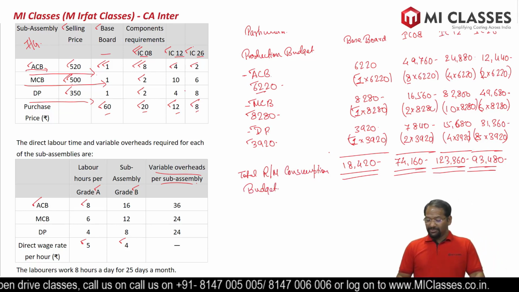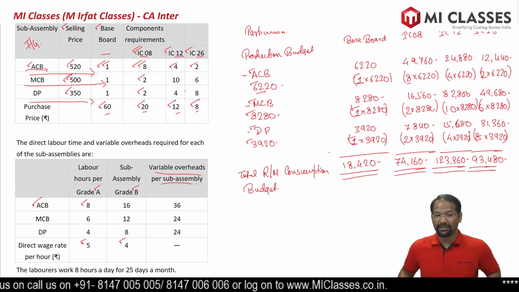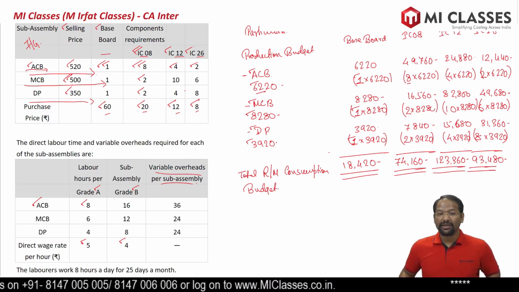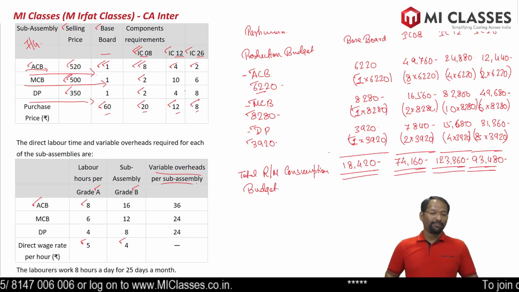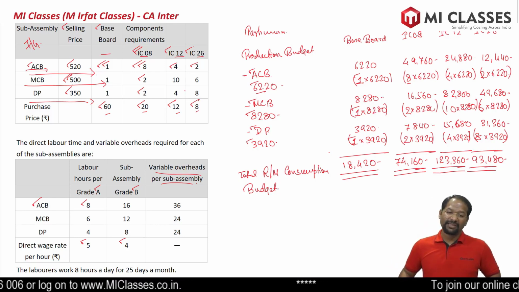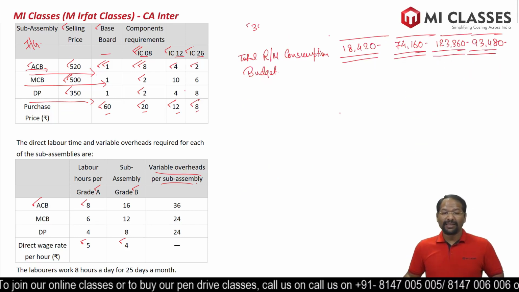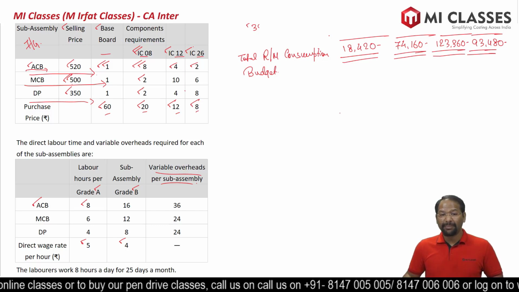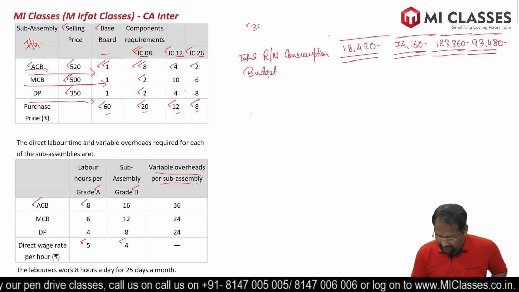Fine. Once we have got our total raw material consumption budget, we have to make the next budget. Which budget is next? Raw material purchase budget. The purchase budget has to be calculated both in quantity as well as in rupees. So let's start our next budget.